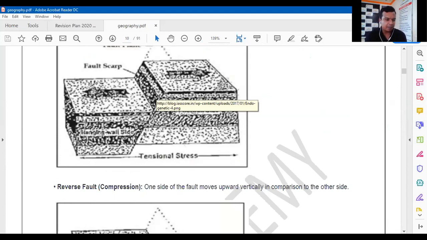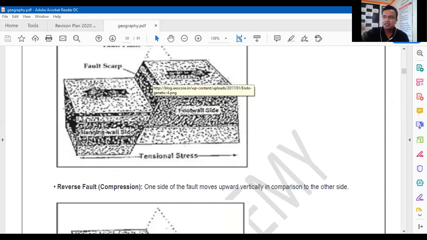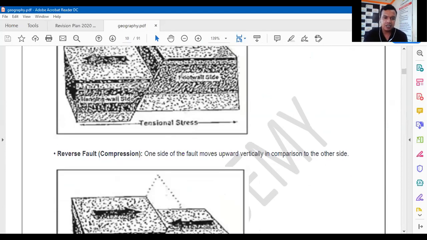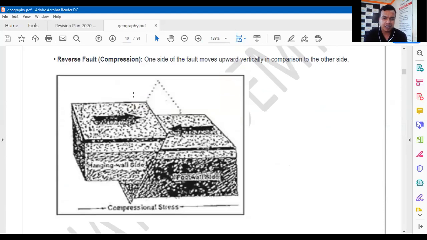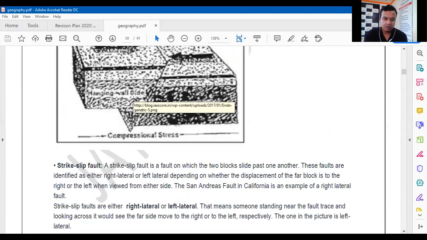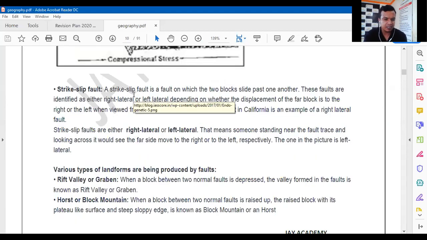Like here you can see the Vindhyan Scarp. Do you know the Vindhyan Scarp? In India, when you move from Madhya Pradesh towards UP, you can see a scarp. That scarp is created due to this fault scarp which has happened there, right? So there are again two types, reverse scarps, upwards and downward. That is explained here. We can see.